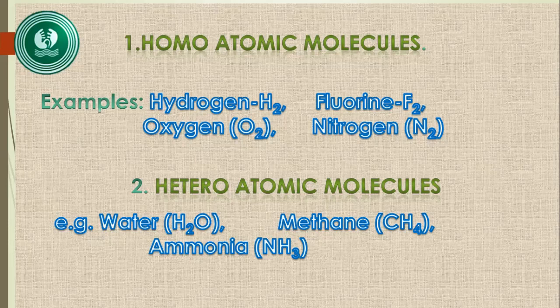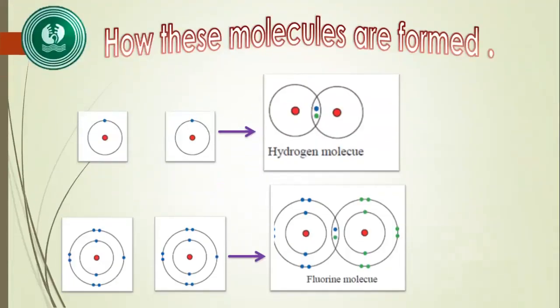And in the case of heteroatomic molecules, hetero means different. So for example, in water, you see there are two types of atoms. One is hydrogen, another is oxygen. Like this, methane, C and hydrogen, and ammonia, nitrogen and hydrogen. So we will see here how these molecules are formed.